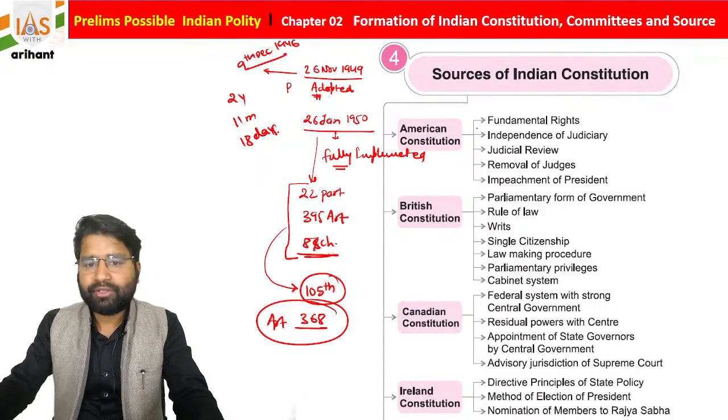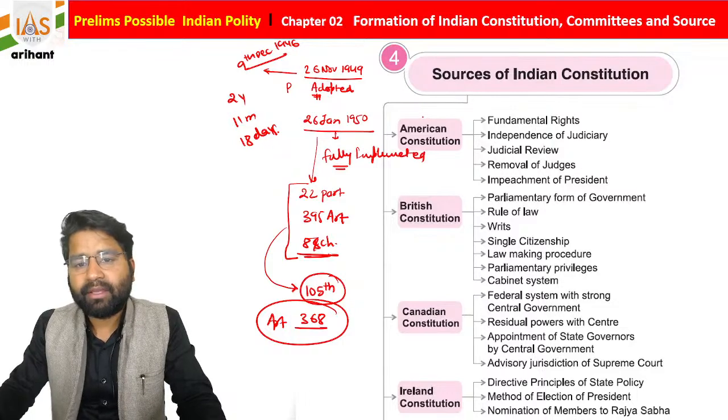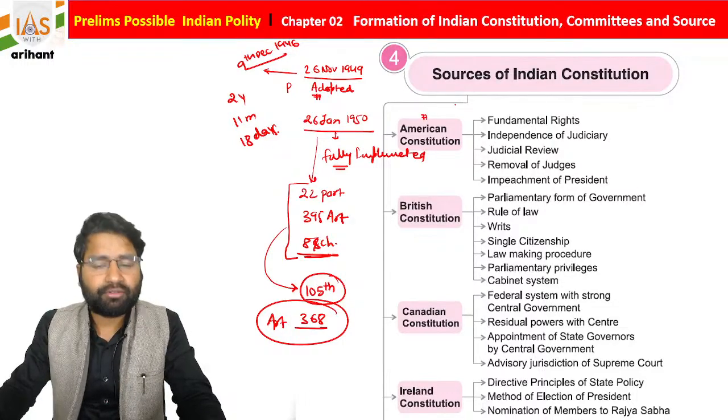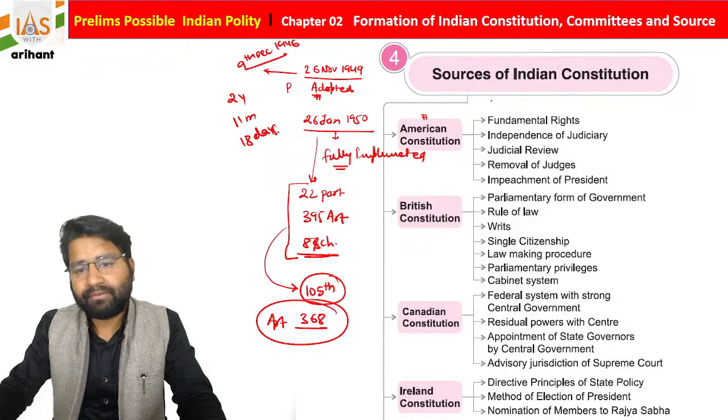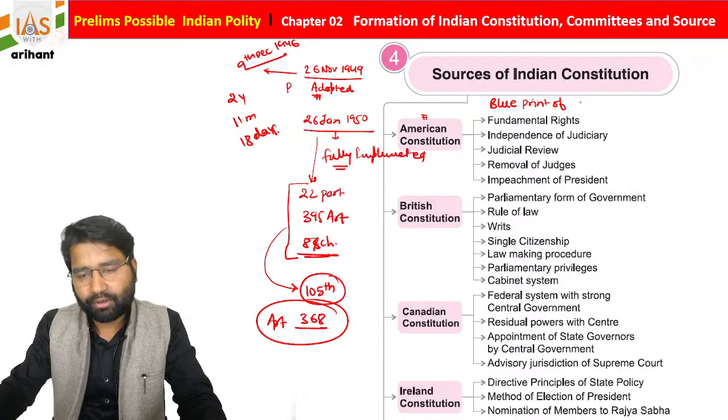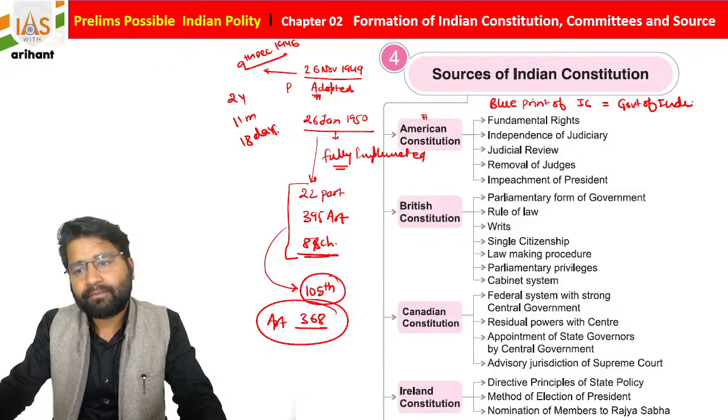Here, students, we are getting some provisions from the American Constitution. One very important thing: sometimes there is a question on the blueprint of the Indian Constitution. Basically, it is the Government of India Act 1935.